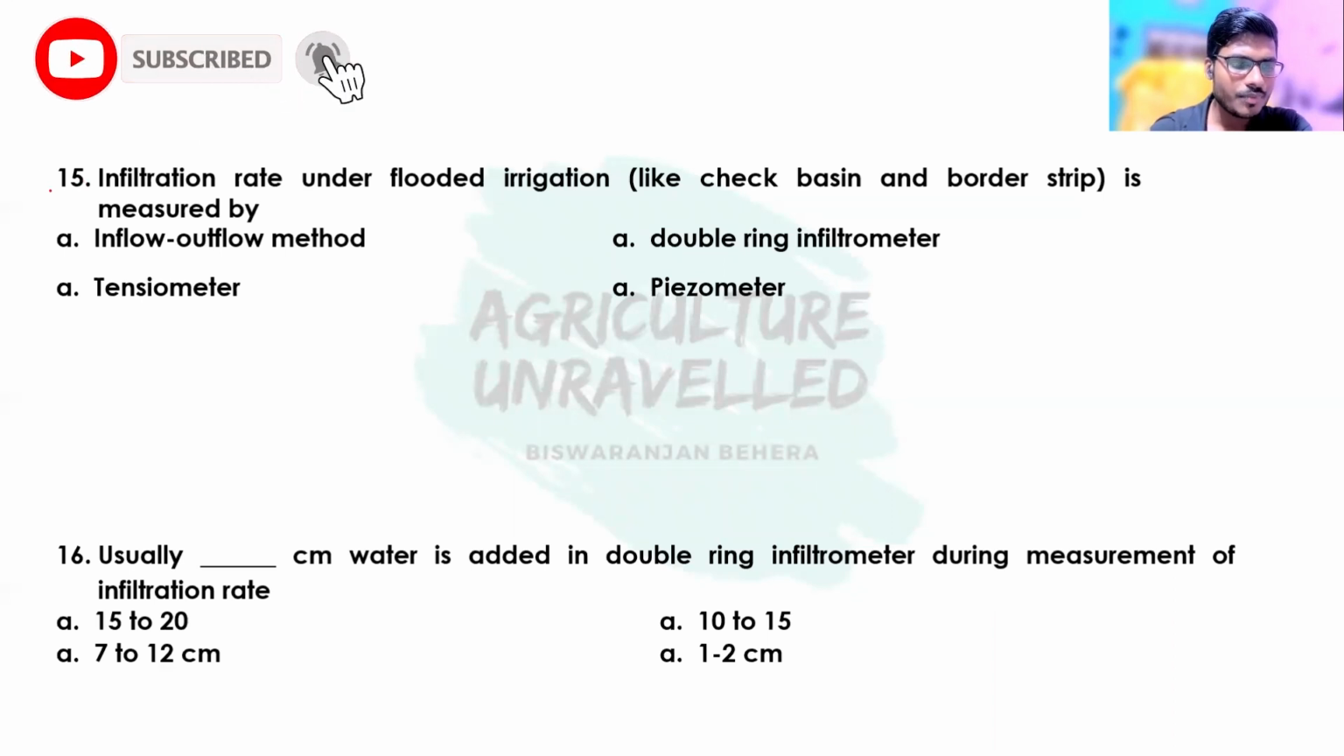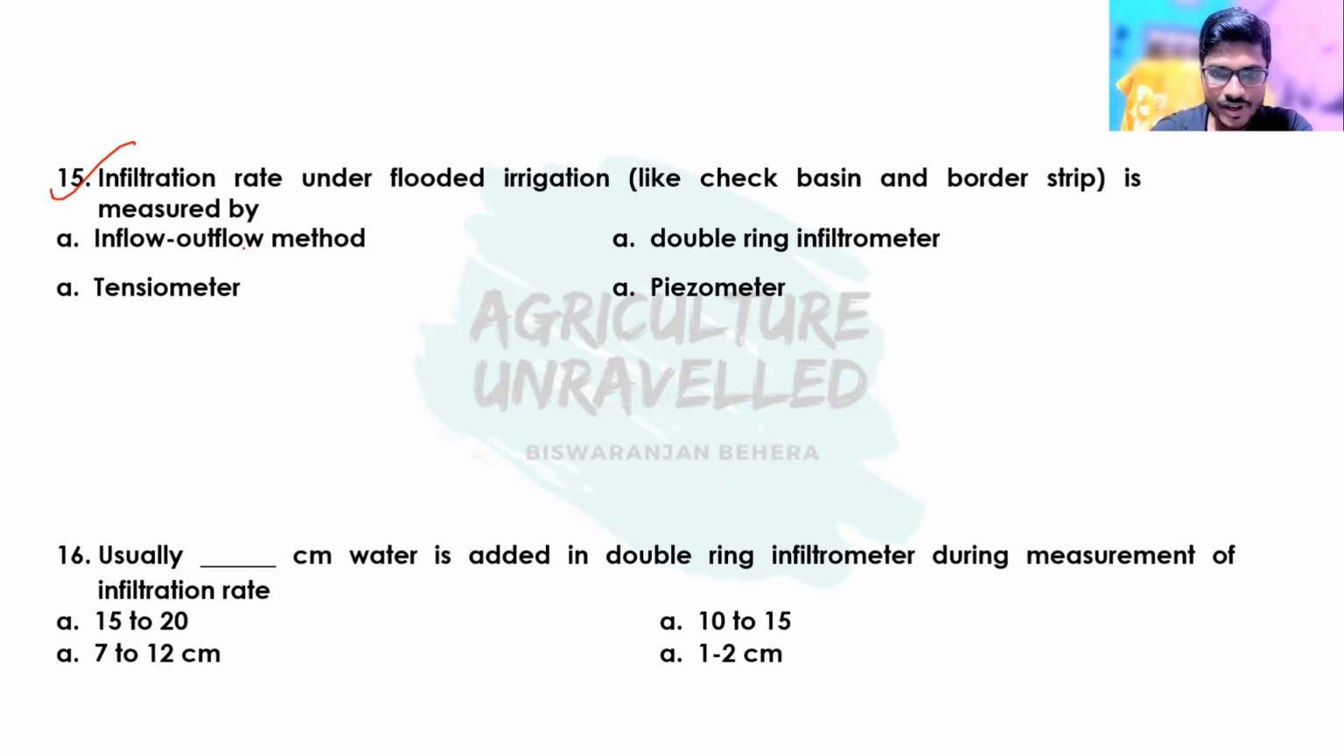Then coming to the next question: infiltration rate under flooded irrigation is measured by the inflow-outflow method, double ring infiltrometer method, tensiometer, or piezometer. The correct answer is double ring infiltrometer. The inflow-outflow method is also used for measurement of infiltration rate, but in the case of the furrow method of irrigation.